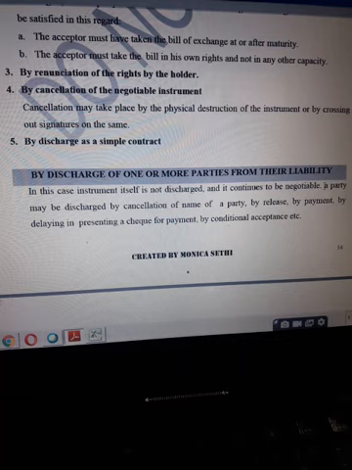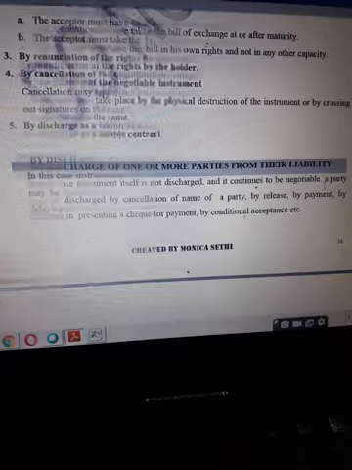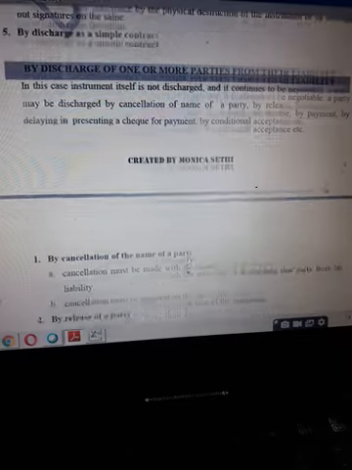So such an instrument is now in the hands of Y. Y, after making payment to Z, will get the possession of the instrument. Now it is his intention: he can either collect the payment from Anil or he can still endorse this instrument further. So in this situation the instrument continues to be negotiable, but it is at the discretion of the holder now, which in the present example is Y.